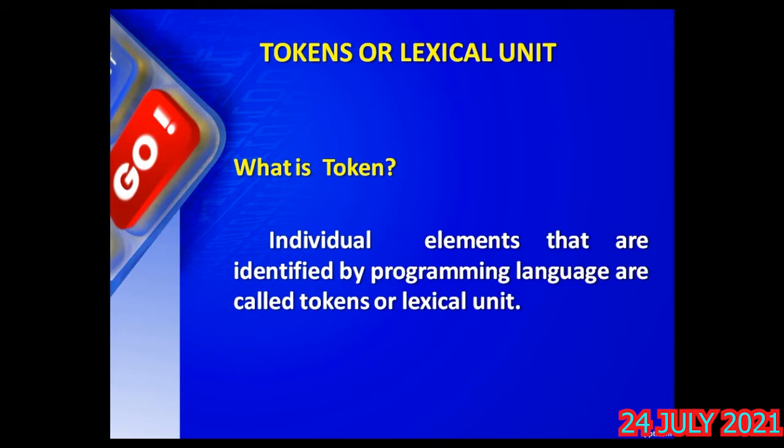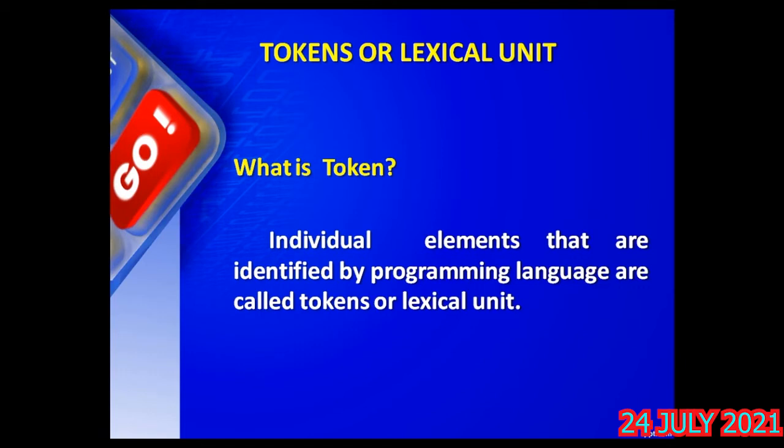Suppose in English you write a sentence, happy birthday to you. There will be a blank between happy, birthday, to and you, isn't it? So happy is a word, birthday is a word, to is a word, you is a word. They are individual elements in the sentences of your English, right?